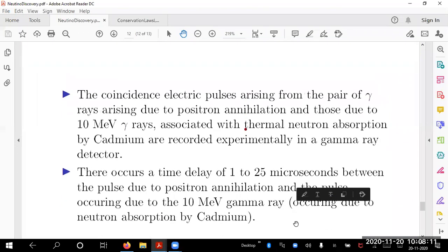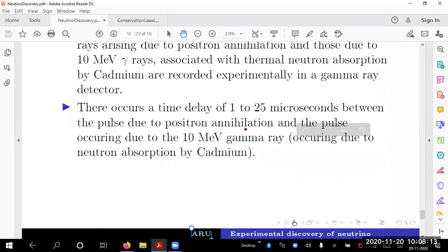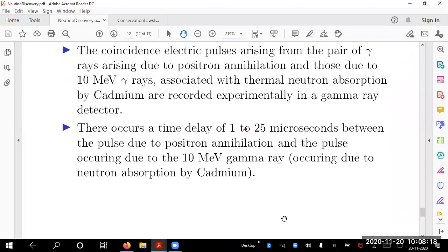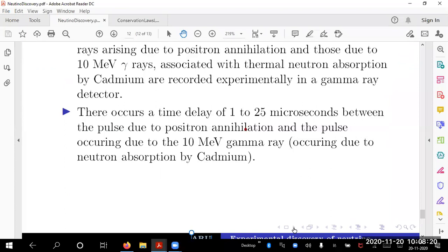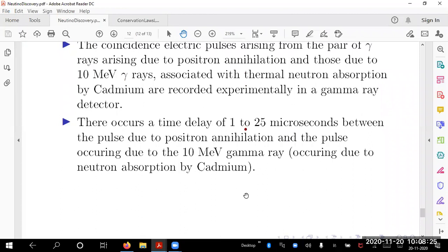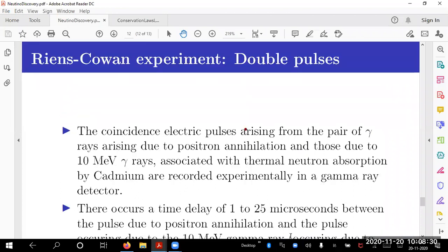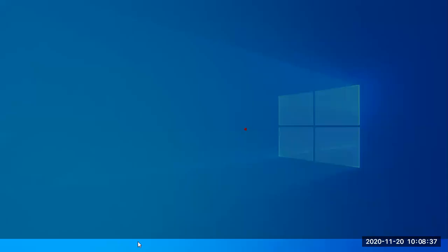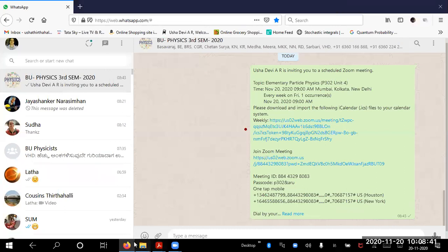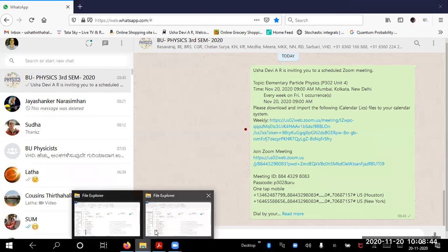the coincidence electric pulses, 1 minute. This is the same slide. The same sheet is coming. Oh, I have not recorded it. What happened to this? All right. So just give me a minute. I have to finish this. So please wait. I will check what I have done here. So and then come back. Please be there. Because I have done some error in finalizing it.